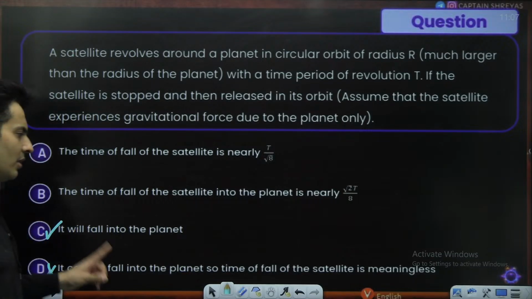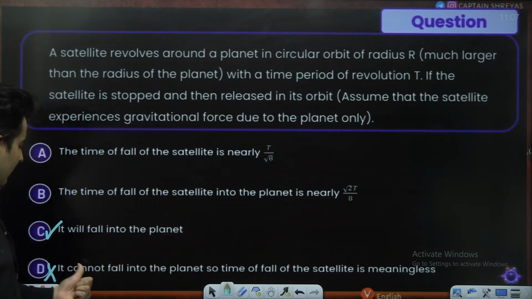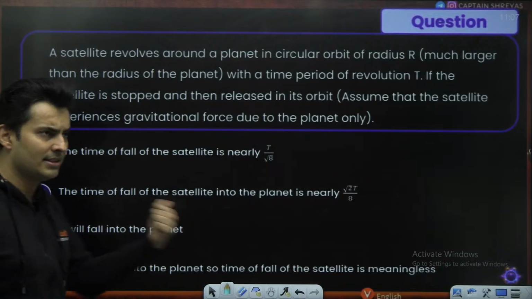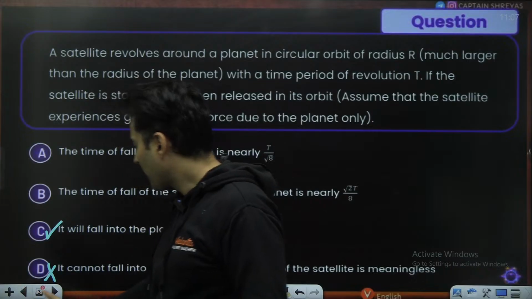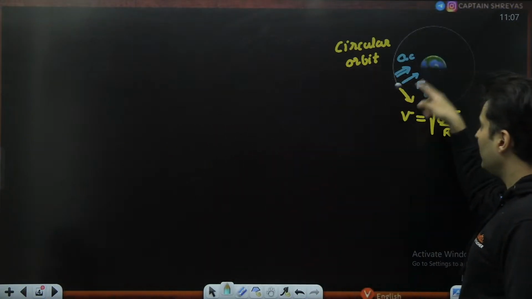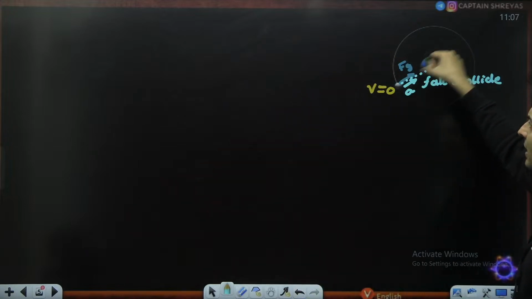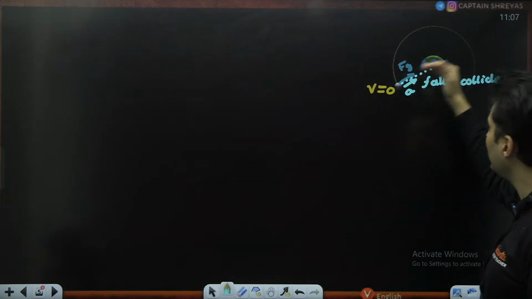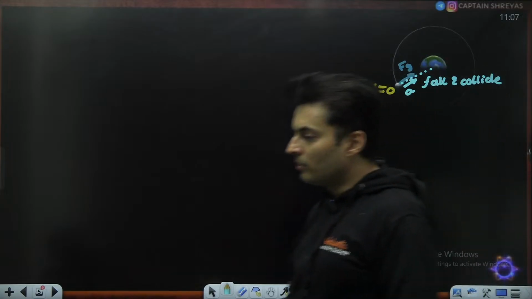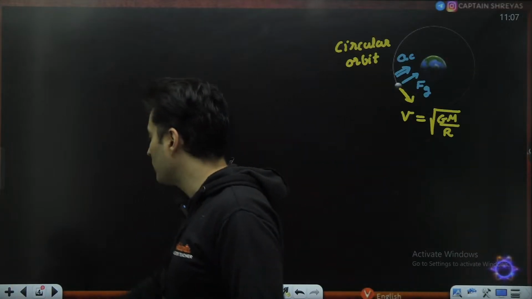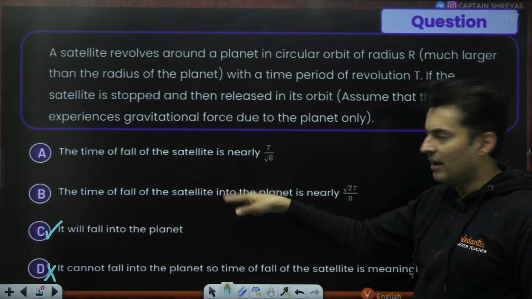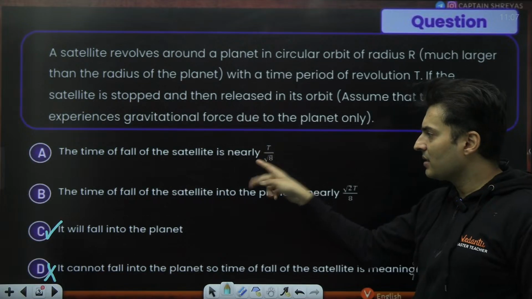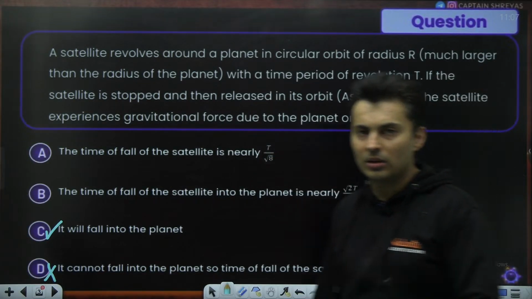Out of these two, did you understand why saying D option is wrong and saying C option is correct? Everyone till this point? Absolutely clear? Definitely the gravitational pull is going to pull that satellite onto that planet and eventually it will fall onto it. But that is just the C and D options. Now the question is still incomplete because we have two more options to go, and it asks how much time it will take to fall onto the planet.